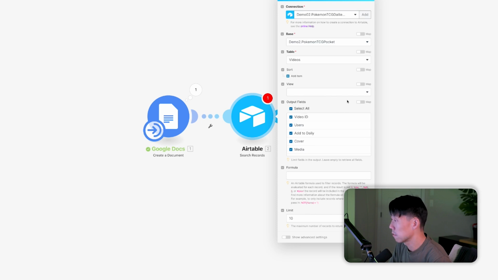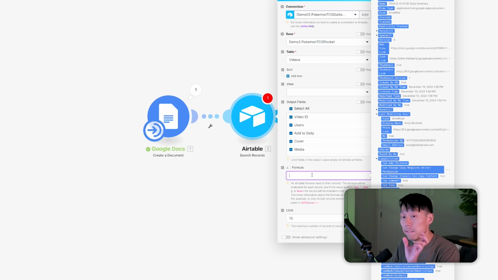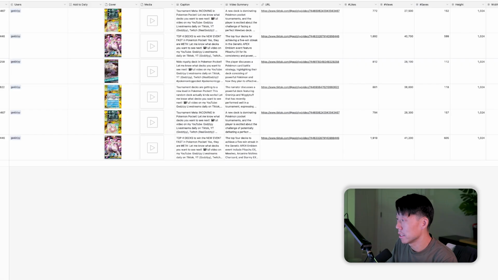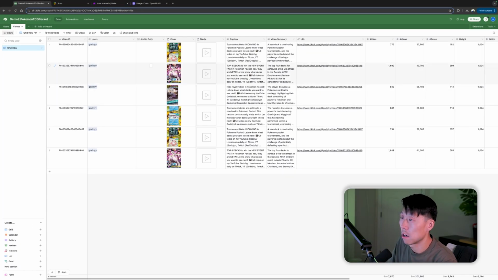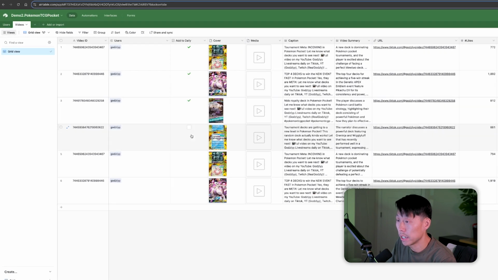We're going to output fields. We're going to select all for now just to make sure everything is there in our next step. And I want to very specifically grab videos that I've selected here. Now, you can always remove this later. We're just kind of doing it so we don't accidentally grab everything and waste all our operations. But you see this column that we made before, add to daily. So we're going to say anytime this is checked, go ahead and grab those.